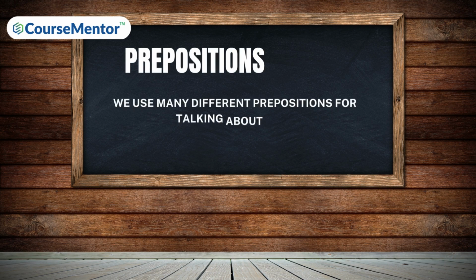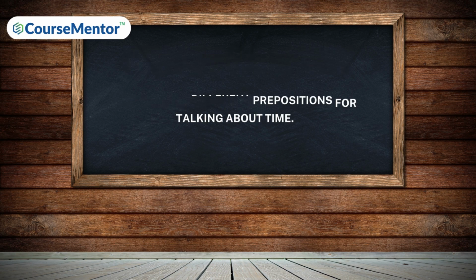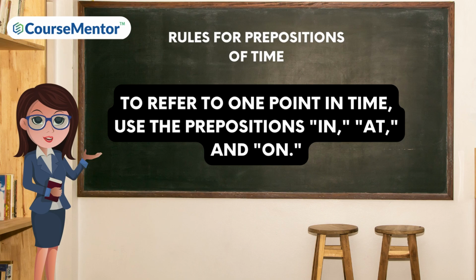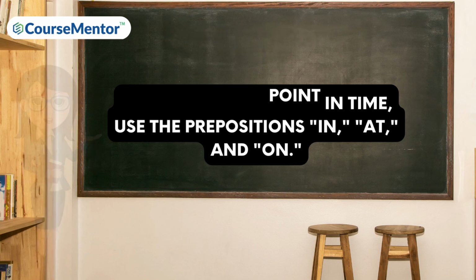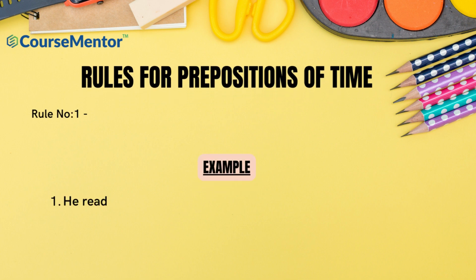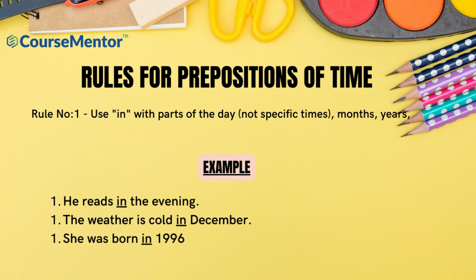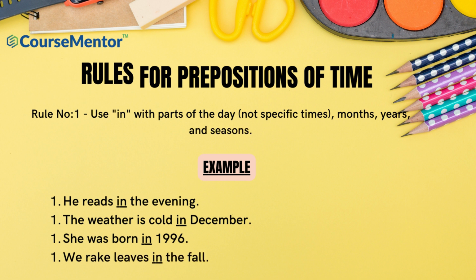Prepositions of time. We use many different prepositions for talking about time. The rule for prepositions of time: to refer to one point in time, use the prepositions in, at, and on. Rule number 1. Use in with parts of the day, not specific times, months, years, and seasons. He reads in the evening. The weather is cold in December. She was born in 1996. We rake leaves in the fall.